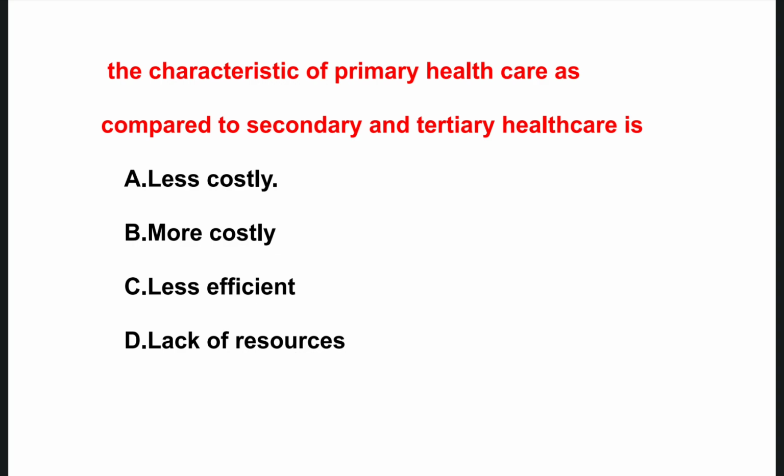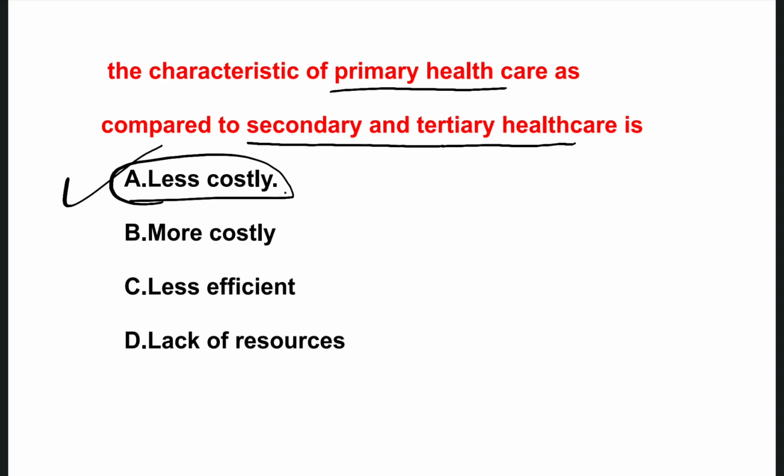The right one is, it is less costly. So A is the right answer. Why? Because primary healthcare is less costly compared with the secondary and tertiary healthcare.